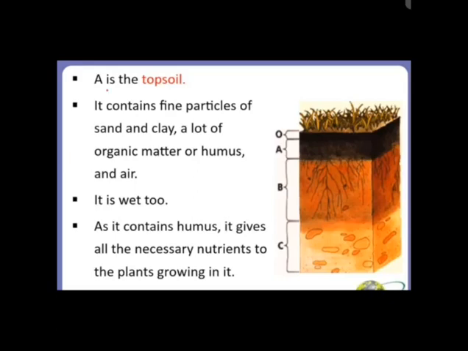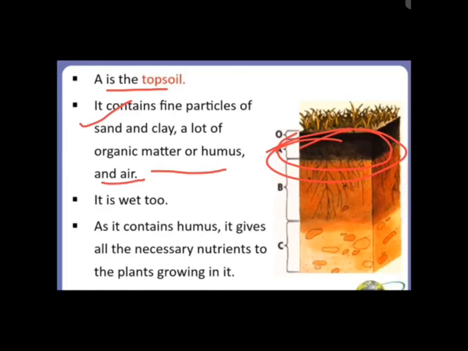A is the topsoil. This part A, this is the topsoil, and it usually contains the fine particles of sand and clay, a lot of organic matter or humus, and air. So this layer consists of the sand and clay particles, organic matter, also known as humus, and air also. This is the topmost layer, which is the nearest to the surface, and it is loose, soft and dark in color.